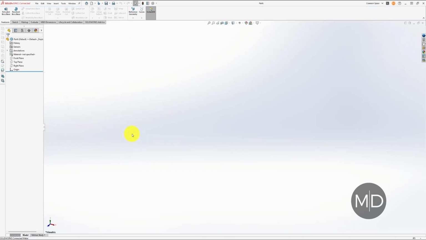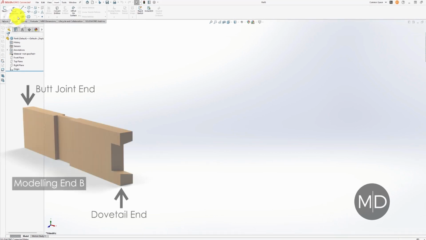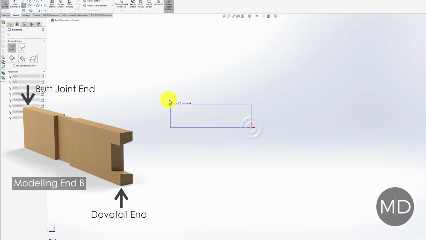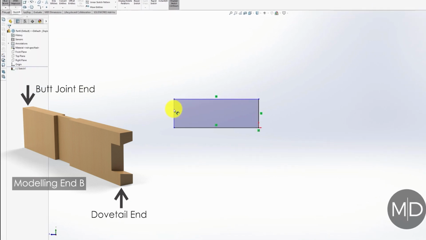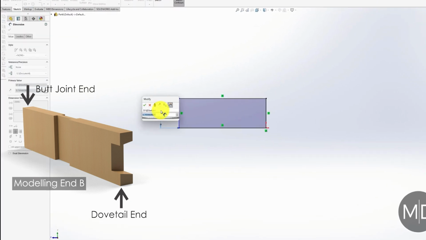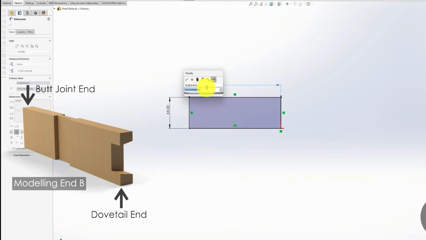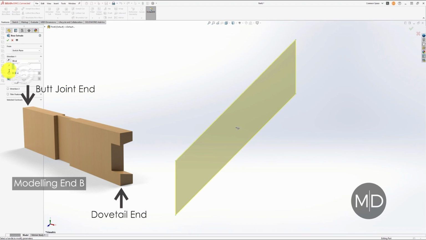And that next piece is end B. End B has a dovetail joint at one end, a butt joint at the other, and a bridle joint in the middle. So again, I just used the rectangle sketch tool and dimensioned that out to 269 millimeters long, 64 millimeters high, and then extruded that 19 millimeters.